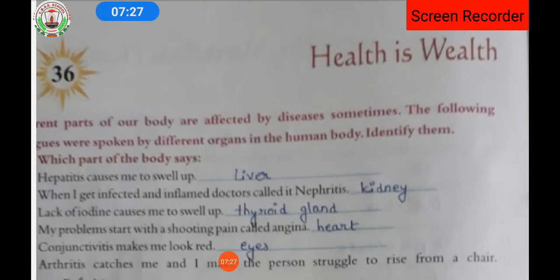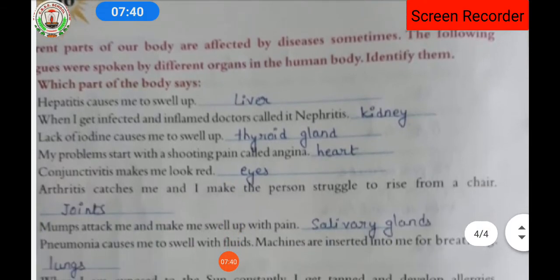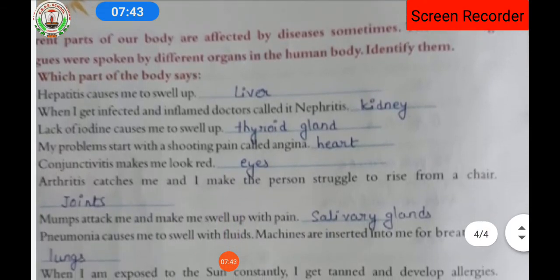This lesson is a very small lesson. Nothing much is there, you just have to solve the puzzle according to the clues given. Next lesson is lesson number 36, Health is Wealth. Here we are going to see the questions one by one. Hepatitis causes me to swell up: liver. When I get infected with influenza, doctors call it: kidney. Lack of iodine causes me to swell up: thyroid gland. My problem started with a shooting pain called angina: heart.